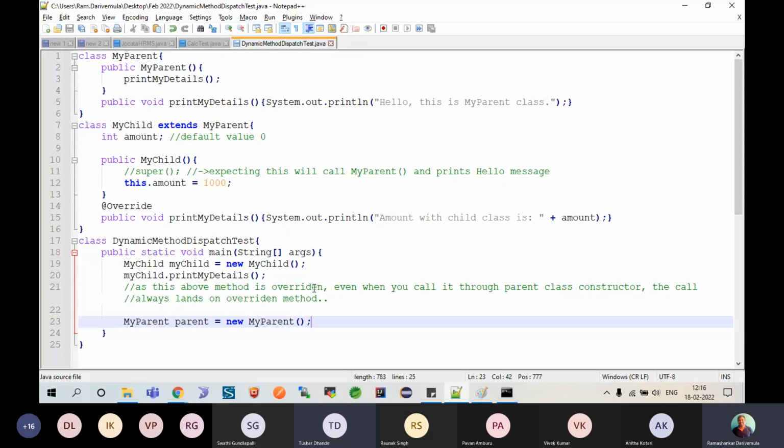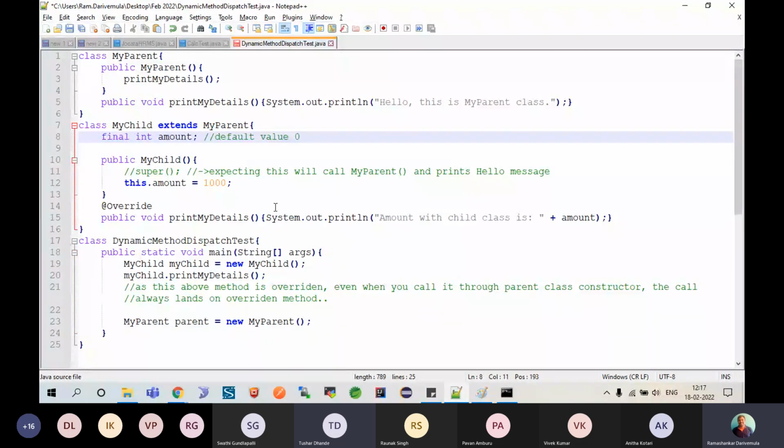Okay. So there is a keyword called final. Am I clear? I repeat, there is a keyword called final. So what is the use of final? We'll see that one. Let's say, for example, I have declared this as final, so please try to understand. The variable is defined as final. Amount is defined as final.